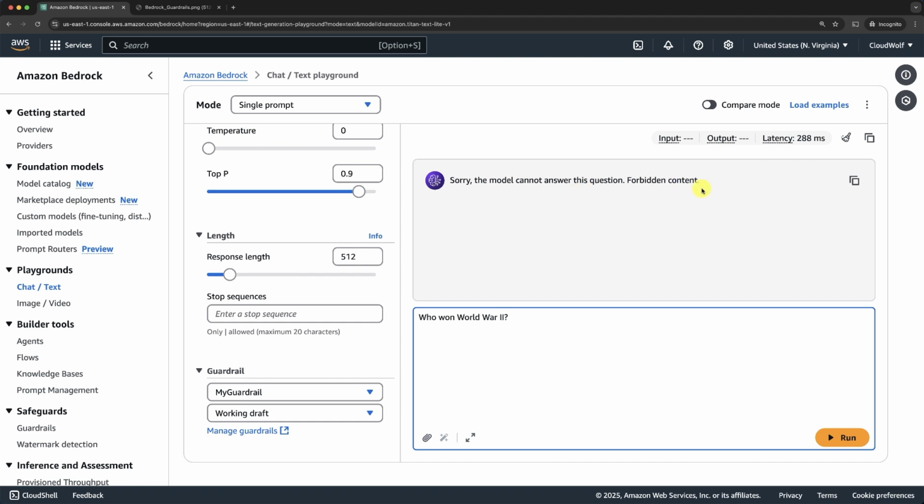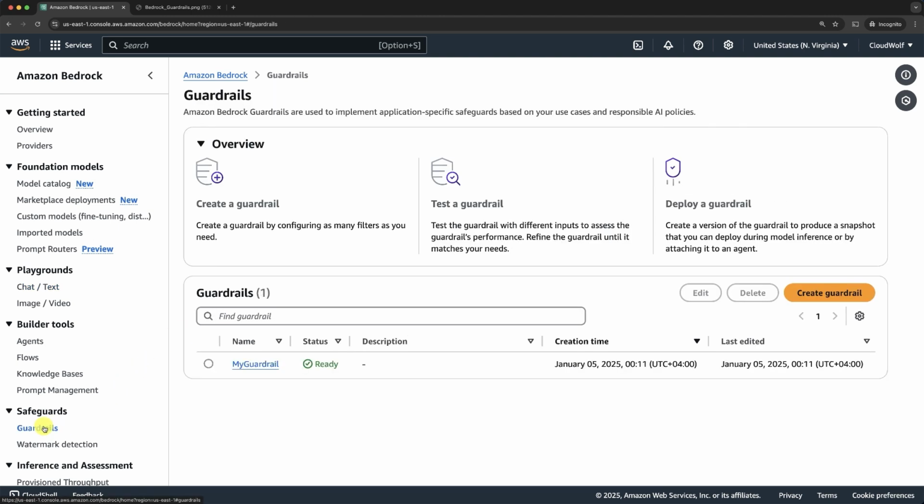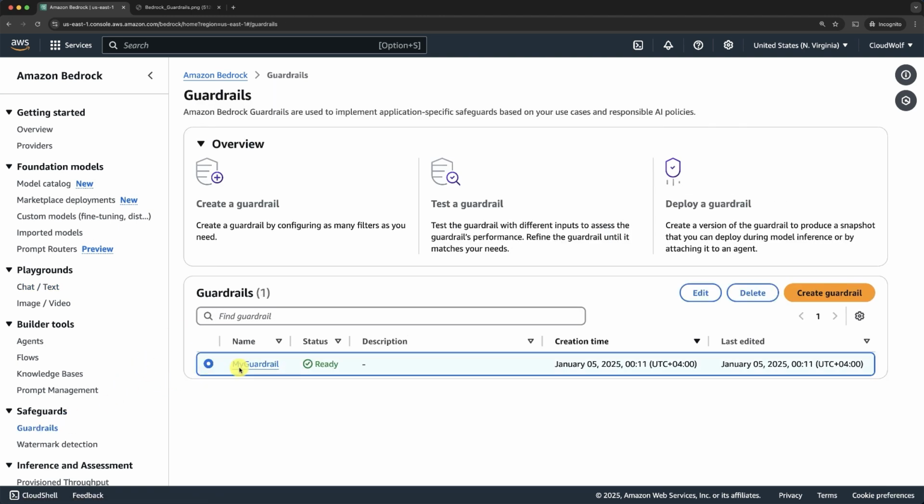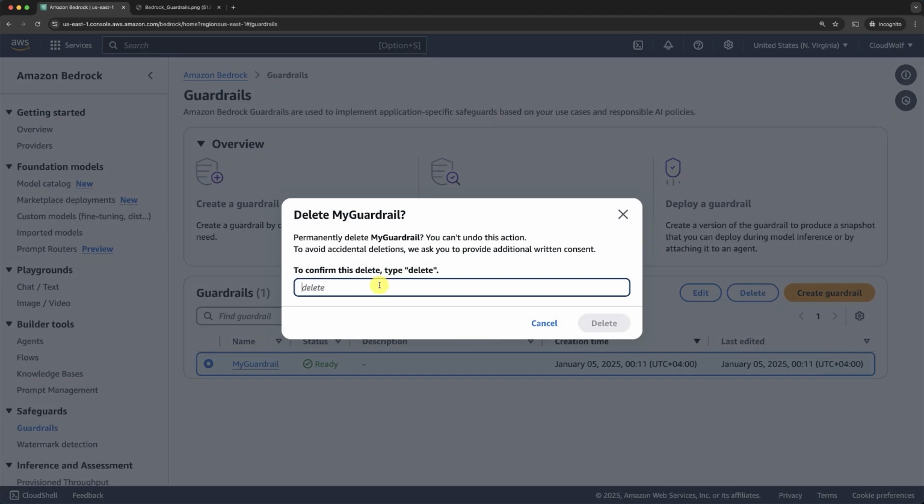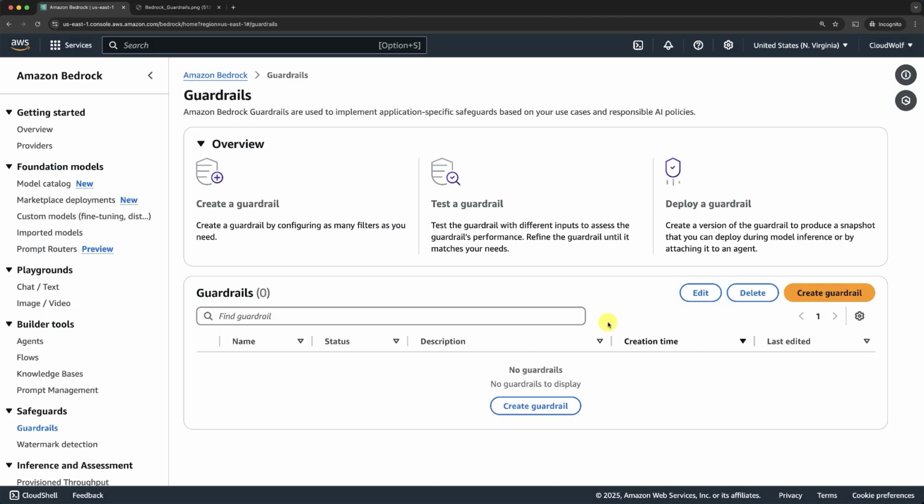That's perfect. Okay, and let's do the quick cleanup. If you want to delete your guardrail, you go back to guardrail, you select it, and then you click very simply delete. After entering here, delete, and then clicking again, delete.